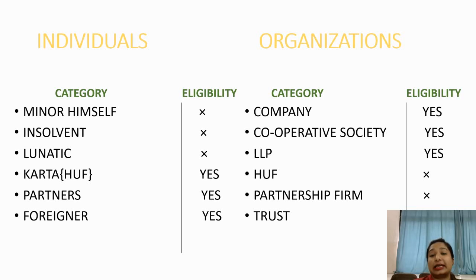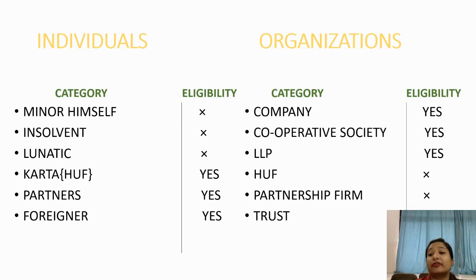Then the company. Yes, company is eligible, as the company is a registered firm. Now cooperative society, yes, it is also eligible to become member of a company. Next is LLP. Yes, it is also eligible because it is also a registered company. Next is partnership. Next is HUF.